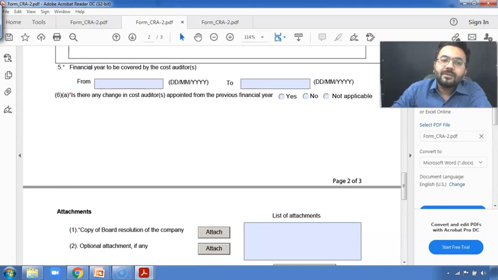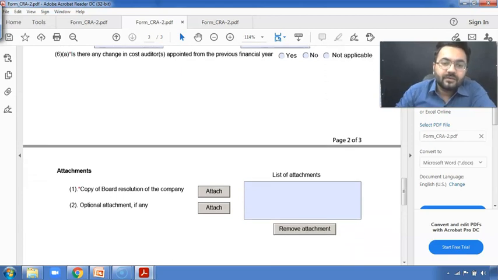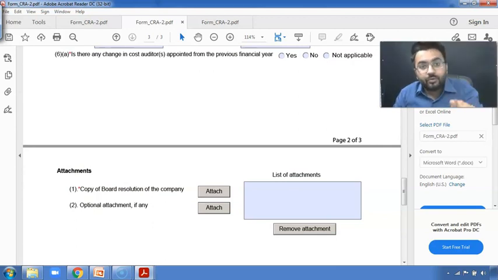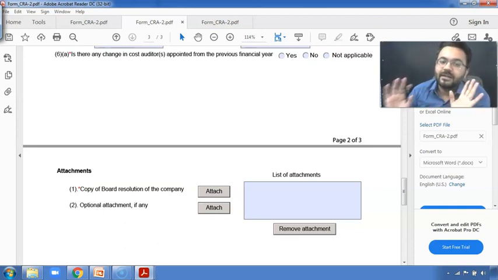Apart from that, you are going to mention the financial year for which you have conducted this cost audit. And apart from that, you are going to attach over here the board resolution of the company for the board meeting in which you have adopted that cost audit report, that yes, we have adopted it successfully.